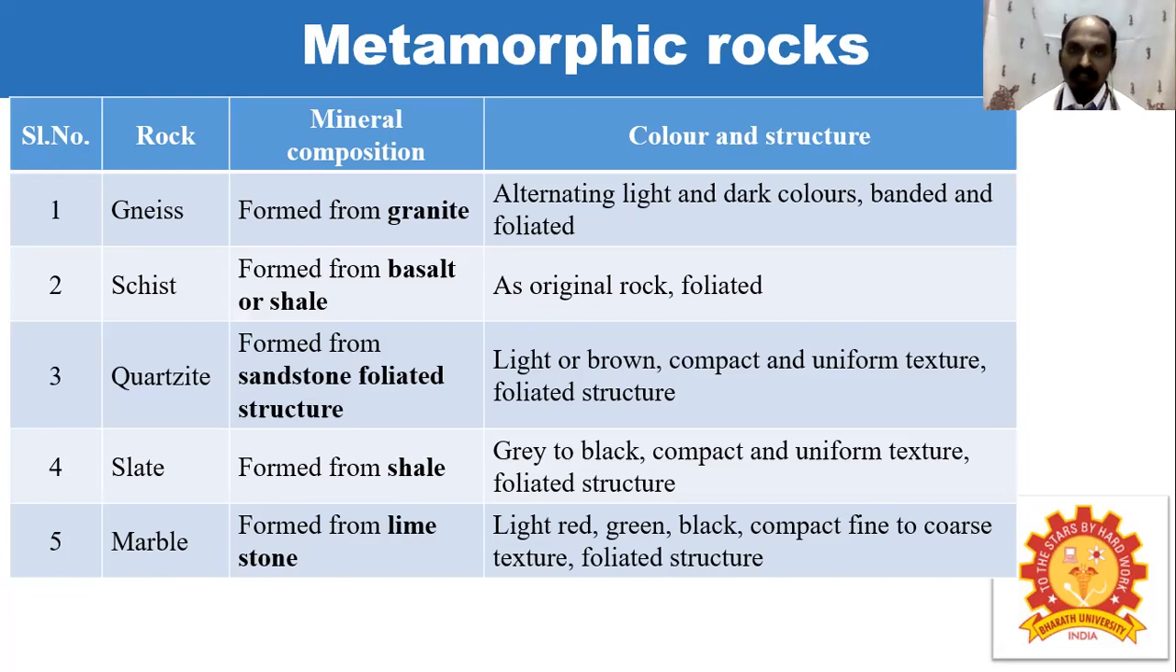So this is what we discussed here about the different types of rocks, mainly three different types of rocks: primary rocks, secondary rocks, and the metamorphic rocks. Then its chemical classification and its color and structure are also discussed in detail in this lecture.